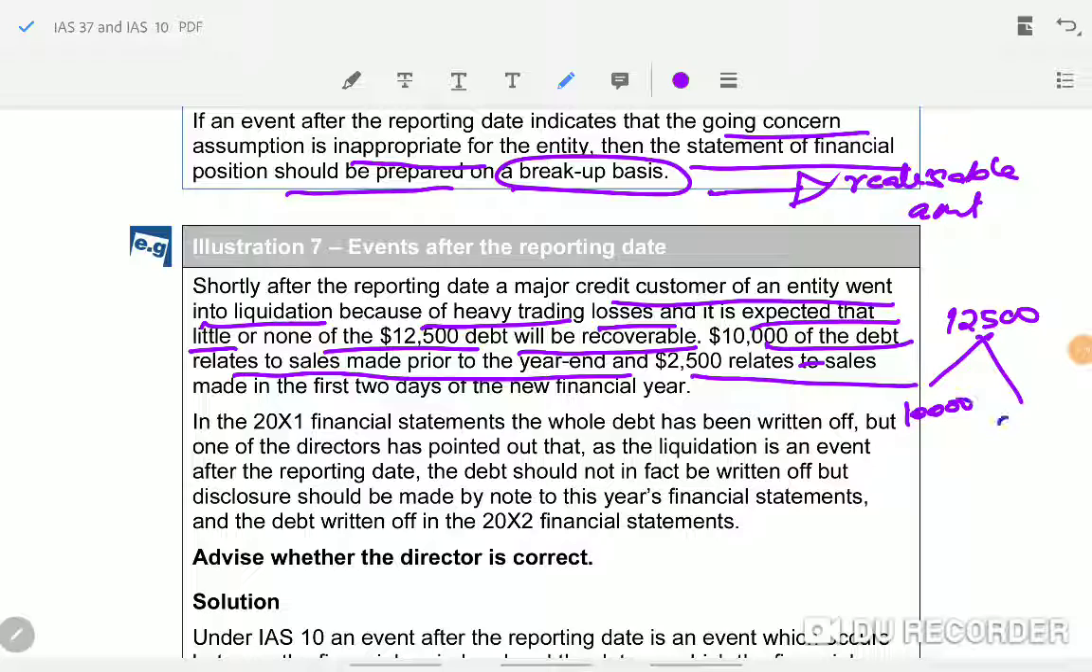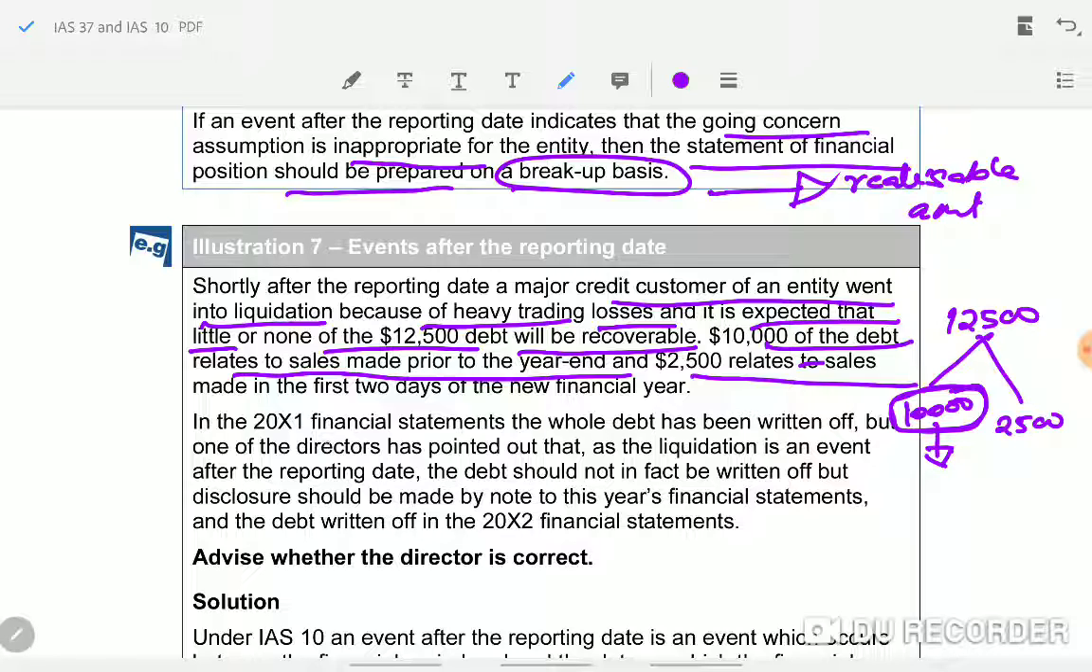10,000 relates to prior year, 2,500 relates to current year. After the reporting date, they are now understanding that the customer went into liquidation. Will you recover? They are closing down the business, liquidation. Can they recover this 10,000? No. So now what should you do? You can write it off. This is an adjusting event. But only 10,000 relates to prior year, 2,500 relates to the current. Got it? Only 10,000 you will write off in the financial statement.